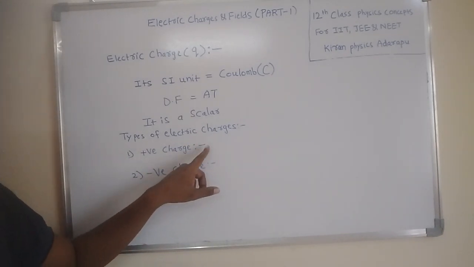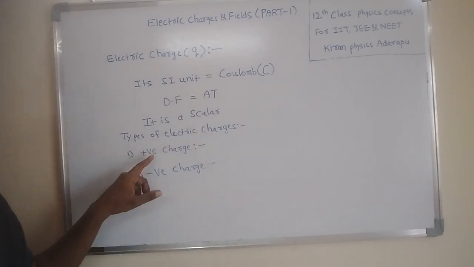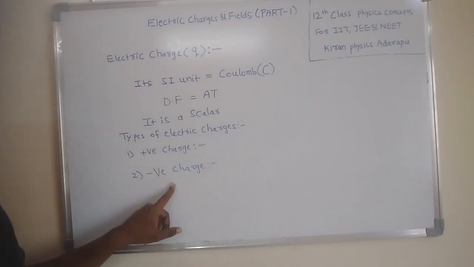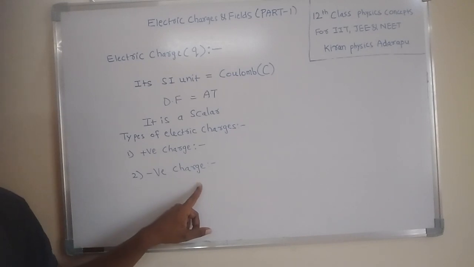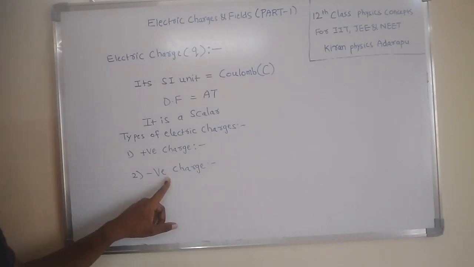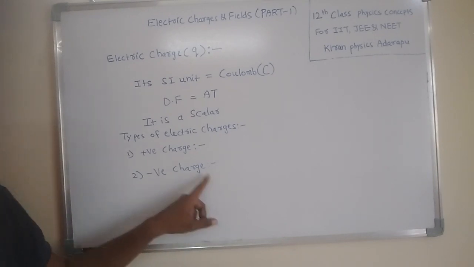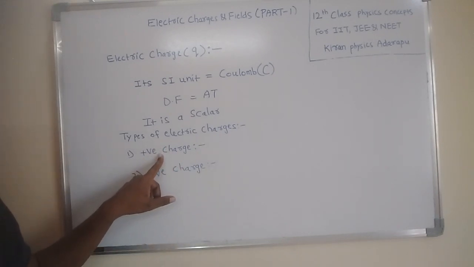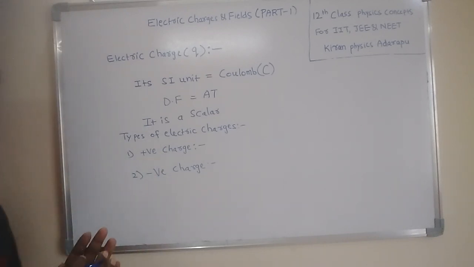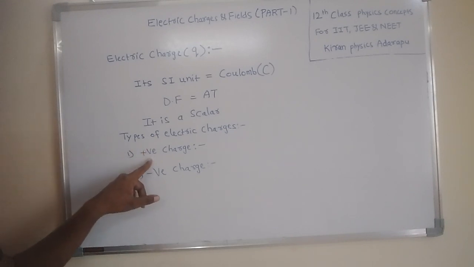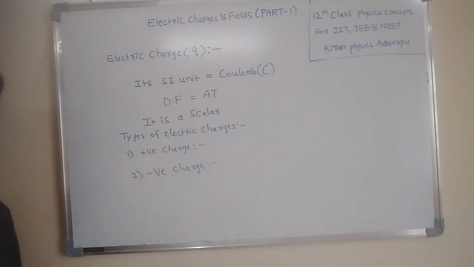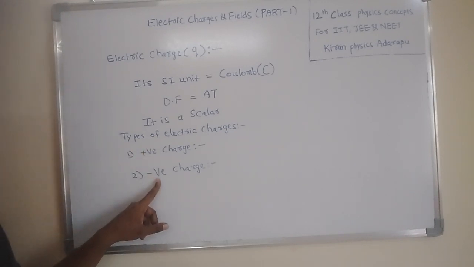The deficiency of electrons in a body is called positive charge. The excess of electrons in a body is called negative charge. A negatively charged body has an excess of electrons, while a body with a deficiency needs some electrons. Why? Because a body which loses electrons is considered positively charged, and the body which gains electrons is considered negatively charged.